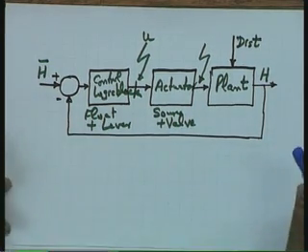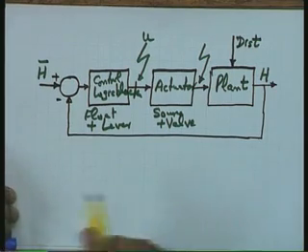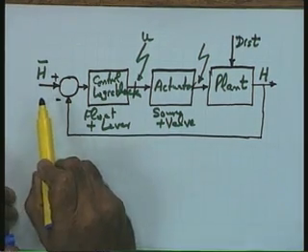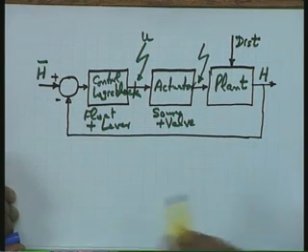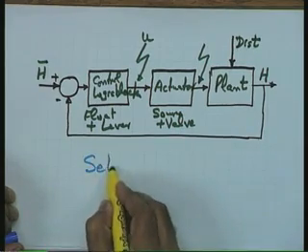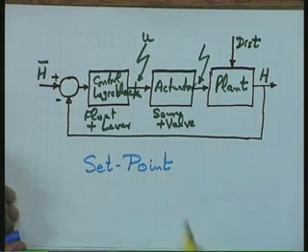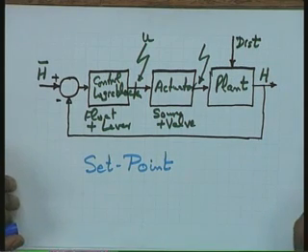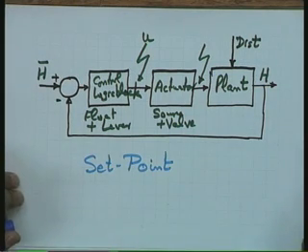One terminology I would like to give here: in this case the command signal is a fixed, constant signal, not changing with time. Such a command signal we will refer to as a set point. This is as per the control system terminology. A set point is a constant command signal, and what is the requirement of this system now?